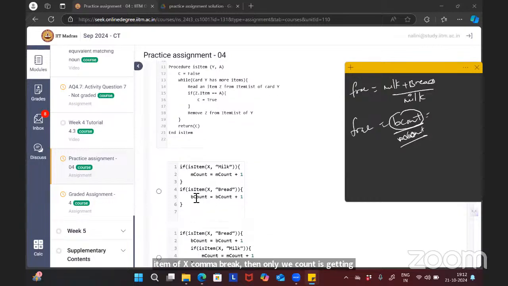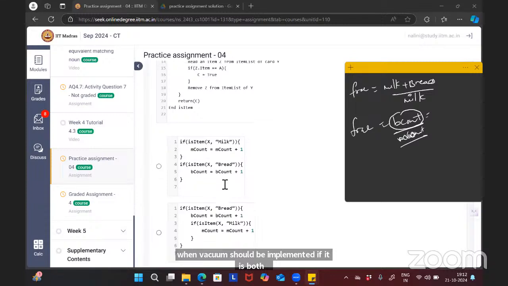But when should B count be incremented? If it is both milk and bread. If the customer has purchased both of them, then only B count should be incremented. But here, if he has purchased bread only, then B count is getting incremented. This is not required, no?